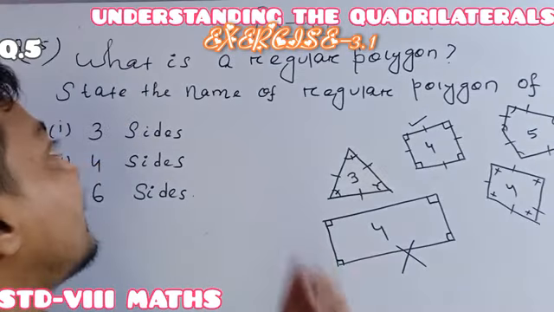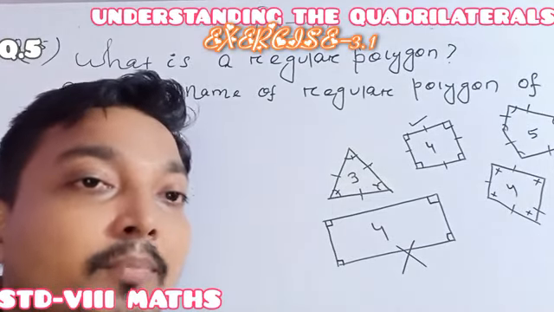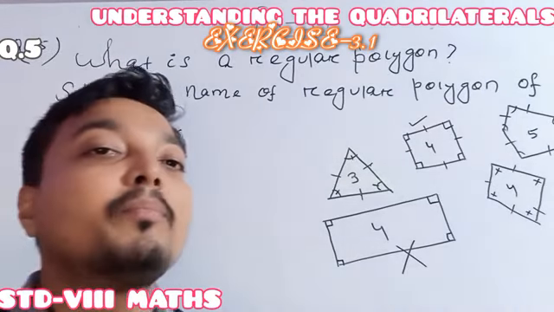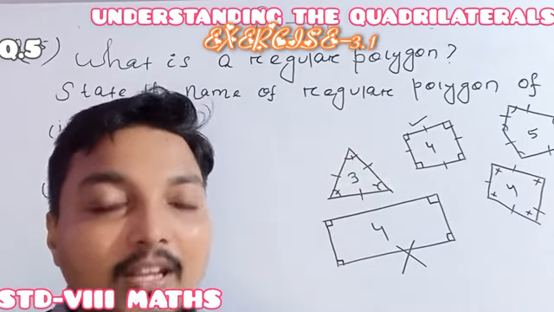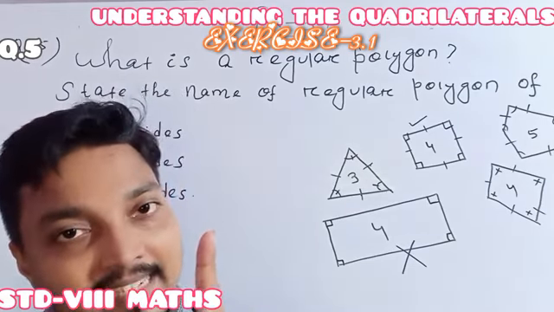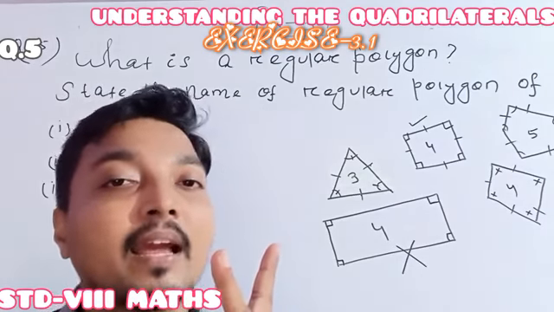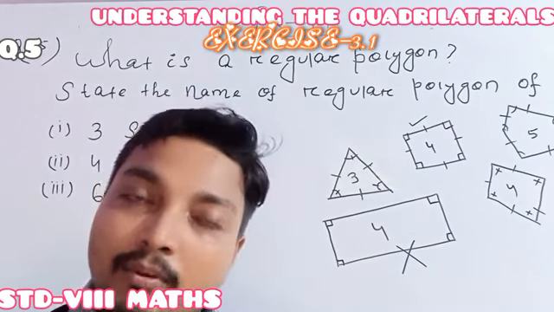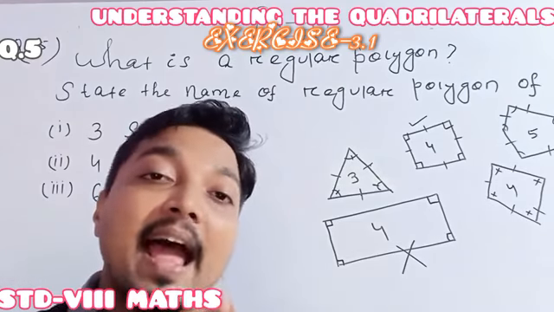So here it is given: what is the definition of the regular polygon? You just have to remember the definition of the regular polygon, as it often comes in the exam. A polygon is said to be a regular polygon if all its sides are equal, and also if all of its angles are equal, then we can call that polygon a regular polygon. First point, all of its sides are equal. Second point, all of its angles are equal.